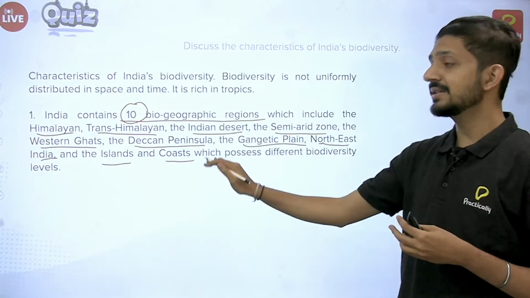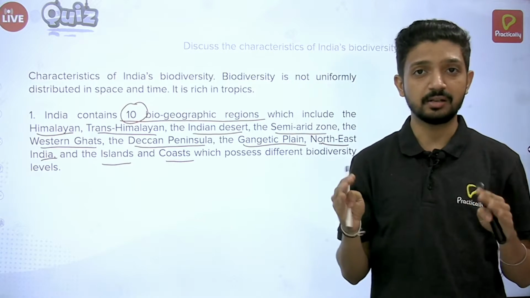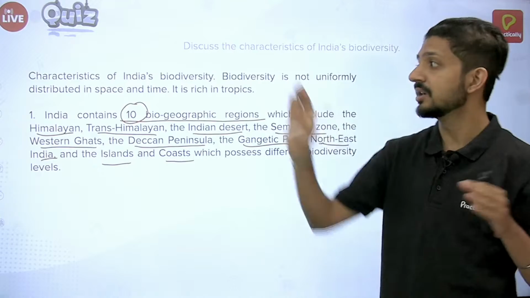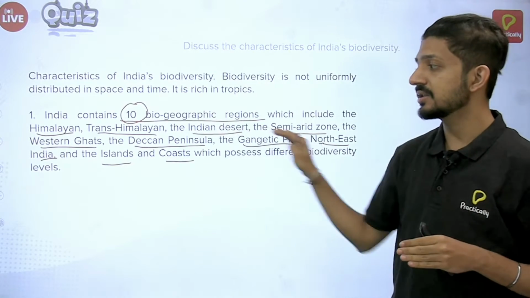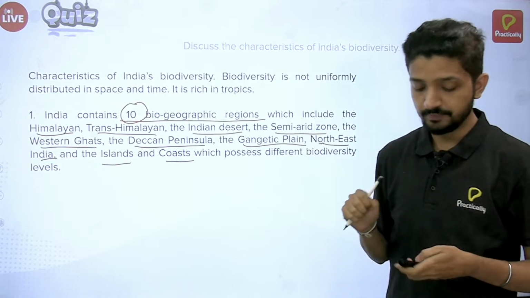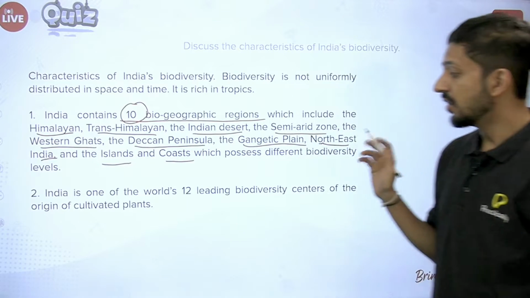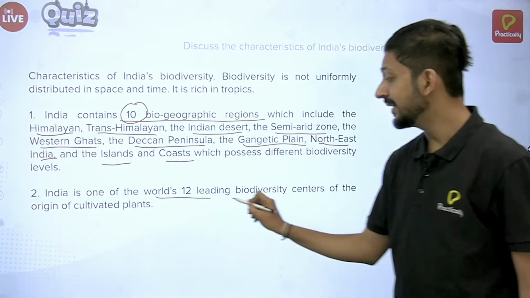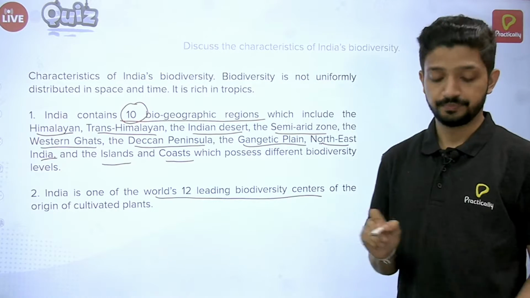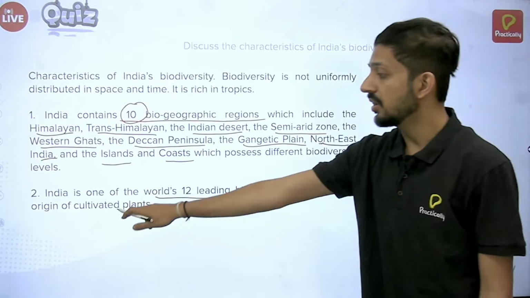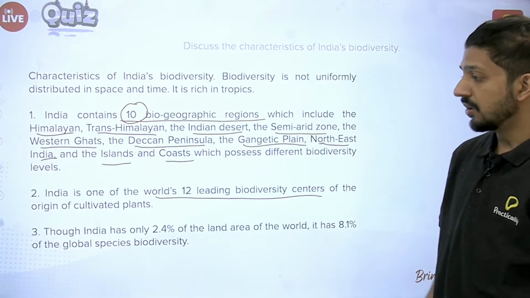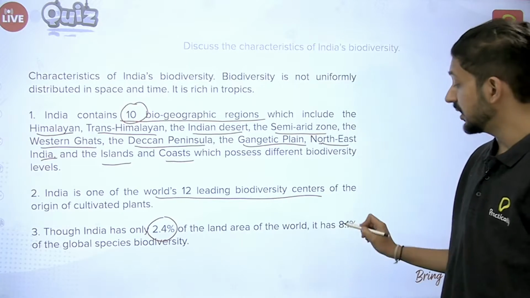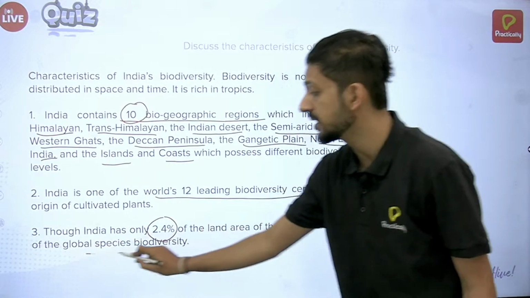If you have to remember these regions, just remember the map of India. I'm sure all of you must have studied the basic map structure in geography. Starting from the north, these regions are named. Then also according to statistics, India is the world's 12th leading biodiversity center and a center of origin of cultivated plants, and although India has only 2.4% of the land area of the world, it has 8.1% of the global species biodiversity.